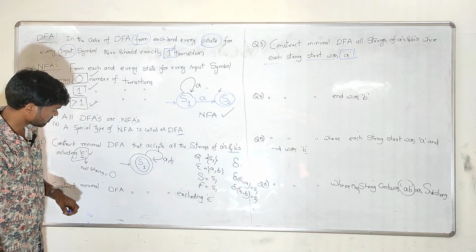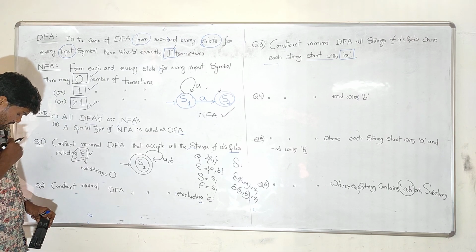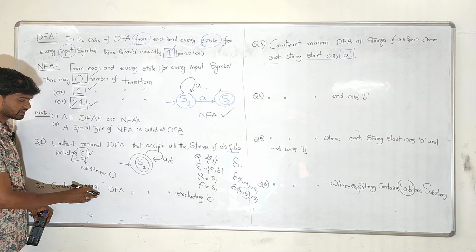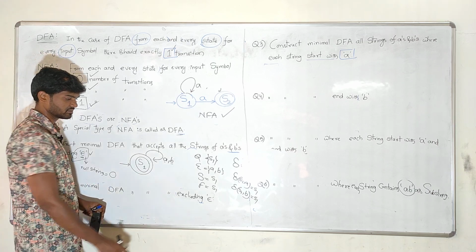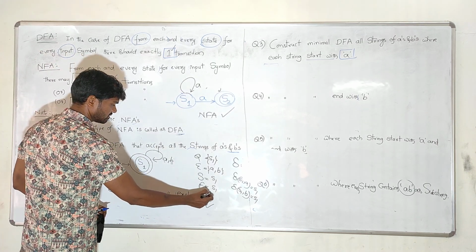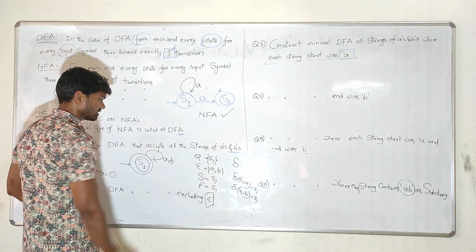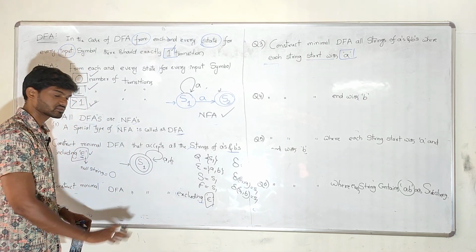Now, coming to the second question. Same thing: construct a minimal DFA that accepts all the strings of A's and B's and that should exclude epsilon. It should not contain epsilon. Epsilon should not be included.